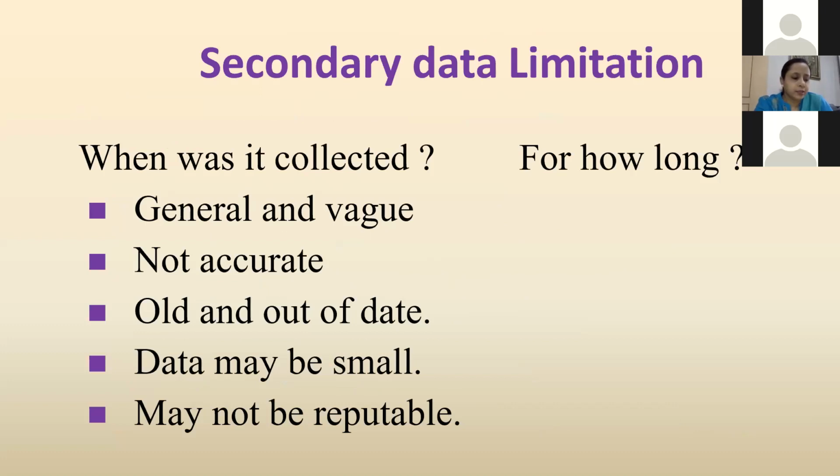Secondary data limitations. When was it collected? For how long? Secondary data can be general and vague and may not really help companies with decision making. The information and data may not be accurate. The data may be old or out of date also. The sample used to generate the secondary data may be small. The company or institution publishing the data may not be reputable.